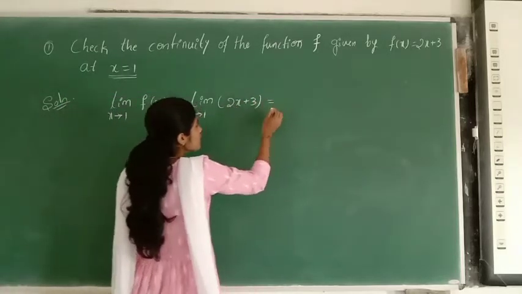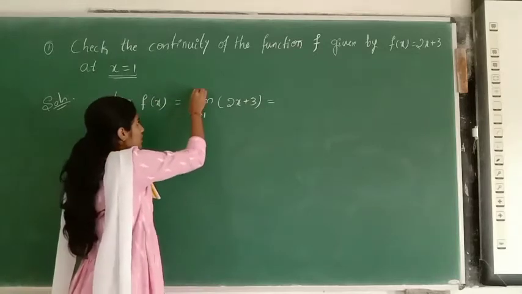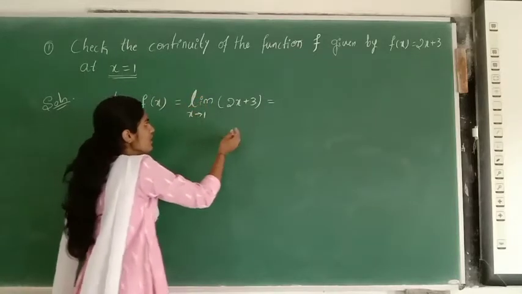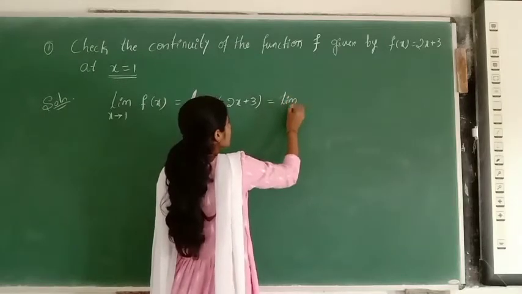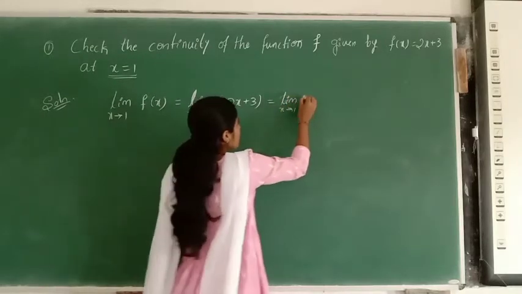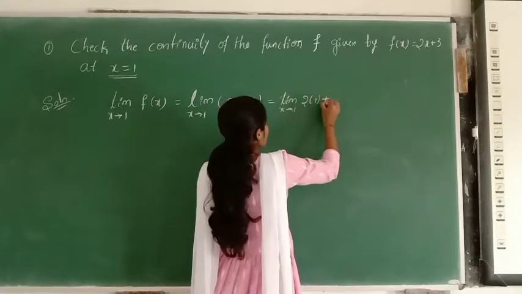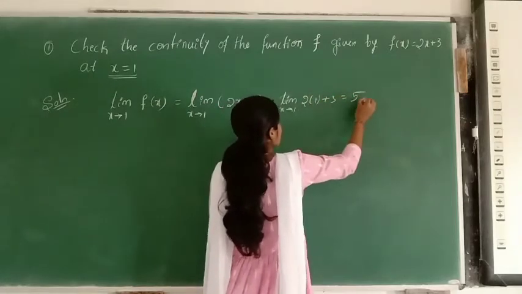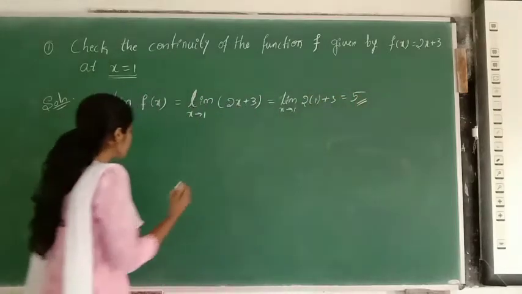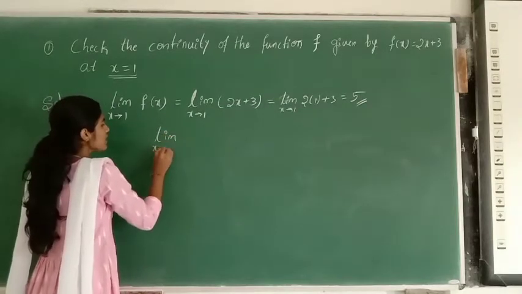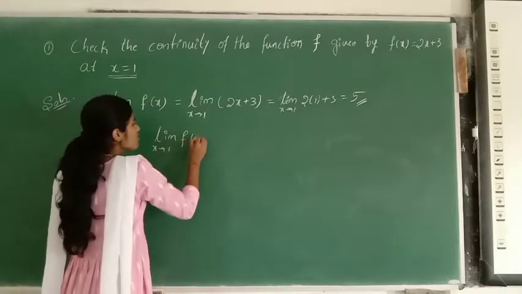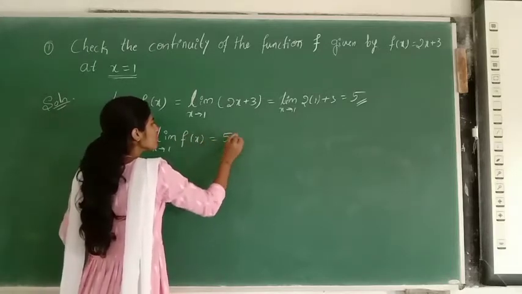That becomes 2 into 1 plus 3, that is 5. So the limit as x tends to 1 of f of x is equal to 5.